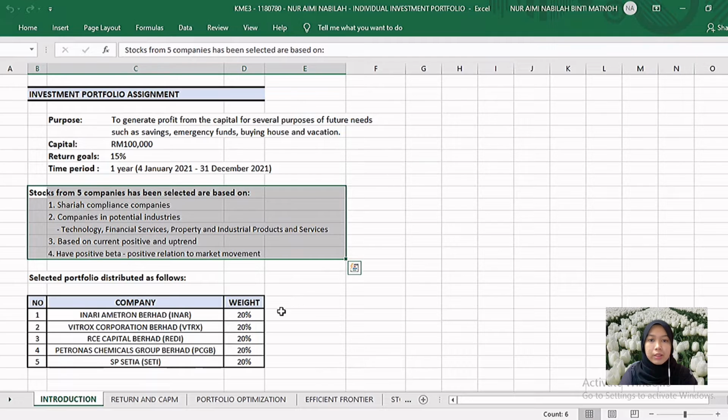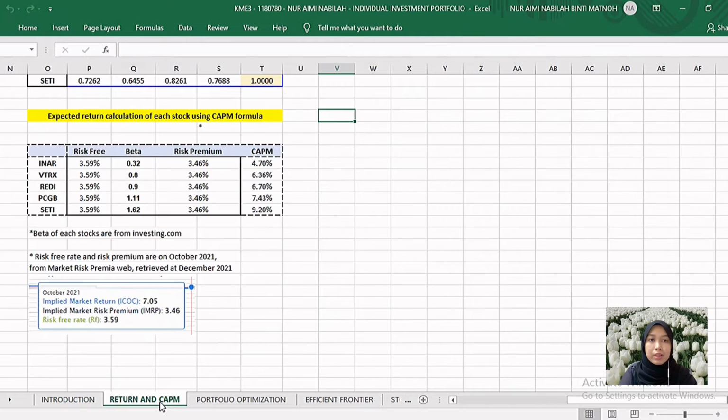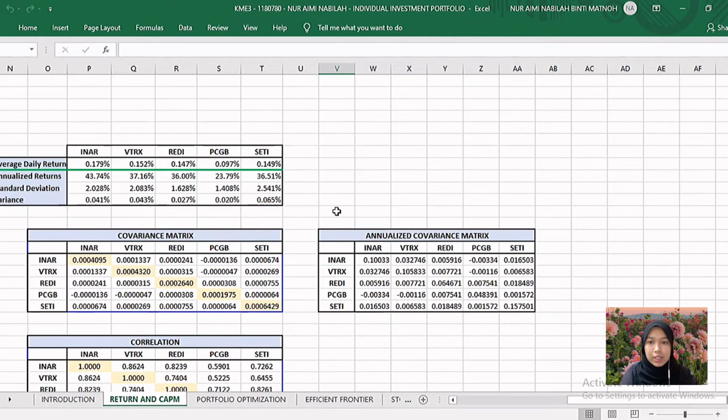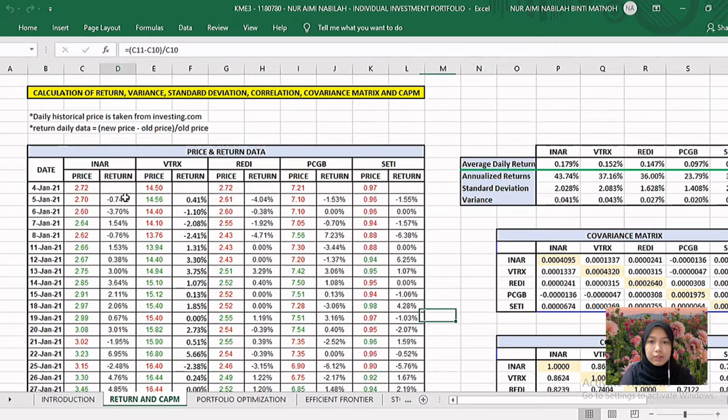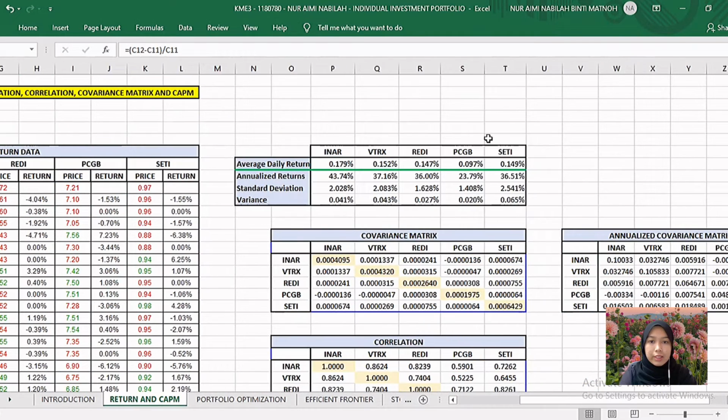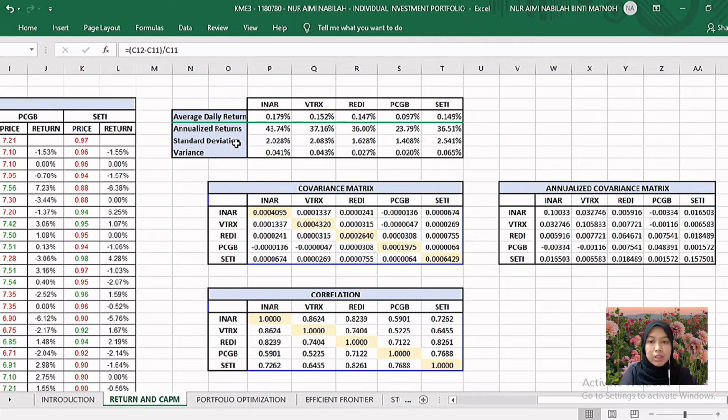As shown in the table, each stock company is allocated 20% of the capital investment in the portfolio. This sheet is where I calculate the daily returns of each stock, where the formula is the new price today minus the old price, divided by the old price. I also calculate the average daily return, standard deviation, variance, covariance, and correlation using Excel formulas. For the annualized calculation, which is the annualized return and annualized covariance matrix, I just multiply each of them by the number of trading days, which is 245.